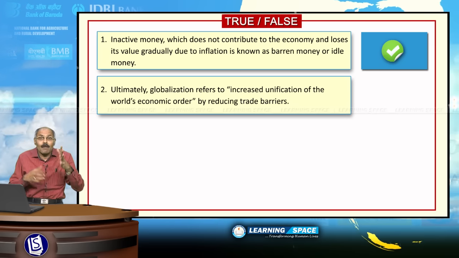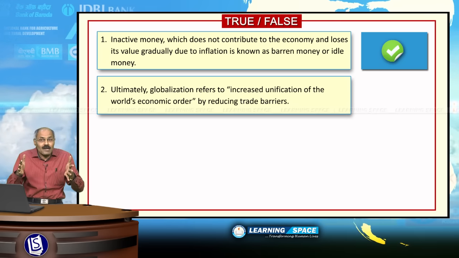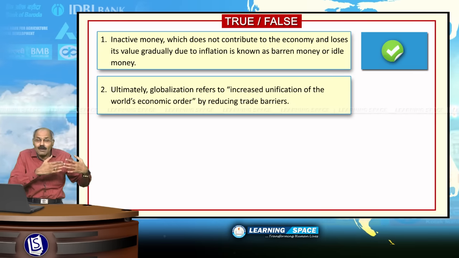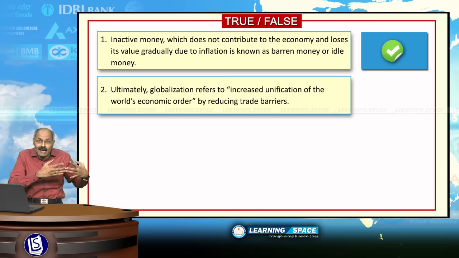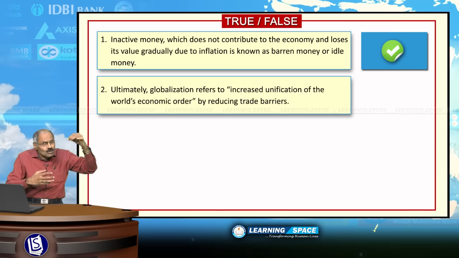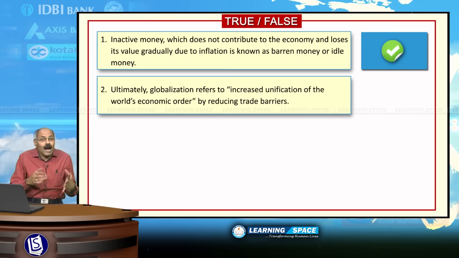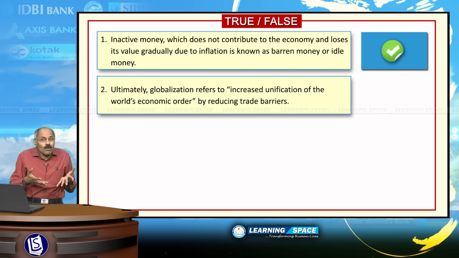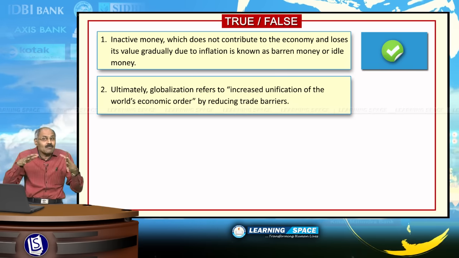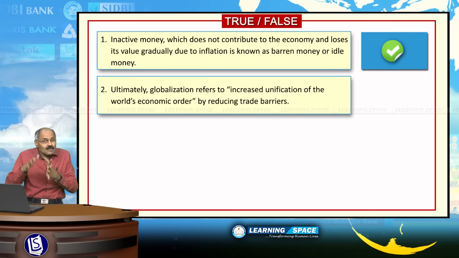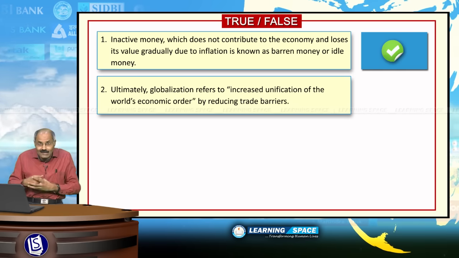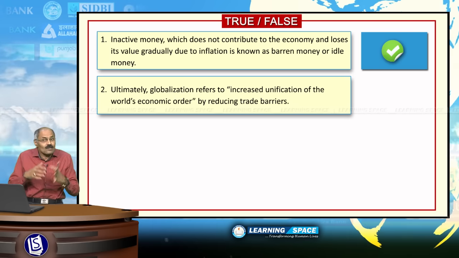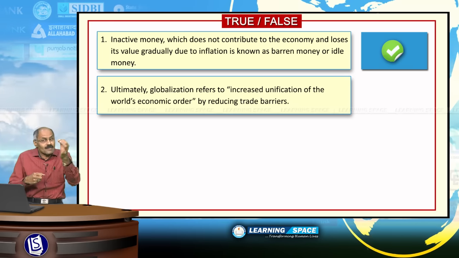Please do not forget, some barriers may be required to protect particular economic activity in a country, but the barriers should be as minimum as possible. The ultimate aim of globalization is to unify the entire global financial system or economic activity with the least possible barriers. That is the meaning of globalization. So, the given sentence here is absolutely correct.